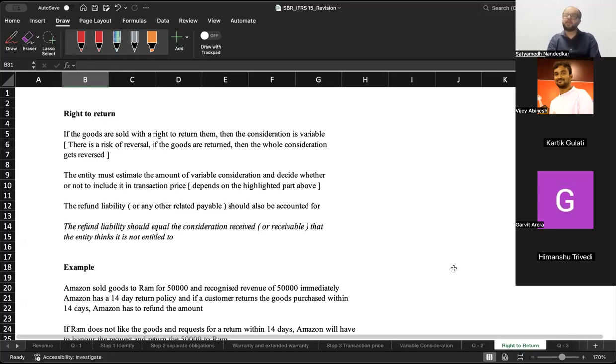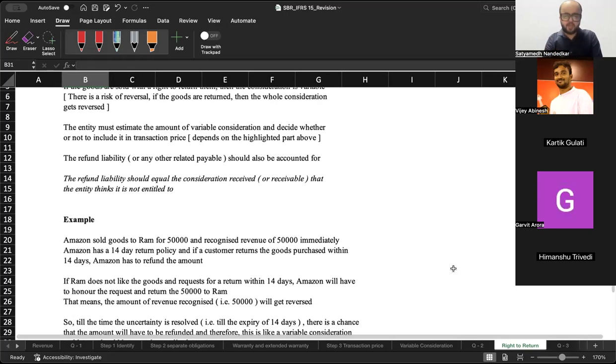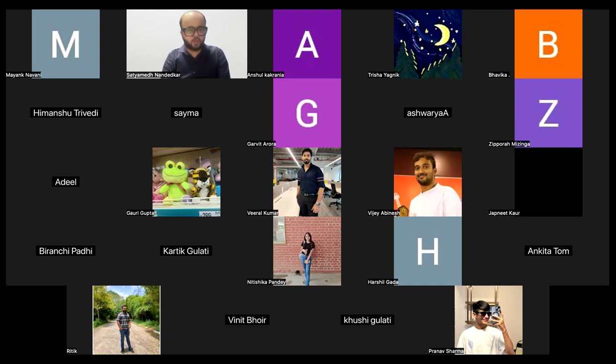So in this case, while you get 50,000 from the customer, you will record an entry: bank account debit 50,000, to sales account 46,000, to liability, provision for refund, 4,000. If after the return period is over, nobody comes and returns the goods, then the provision for refund you had created, debit provision for refund account, and transfer that amount to your revenue account.